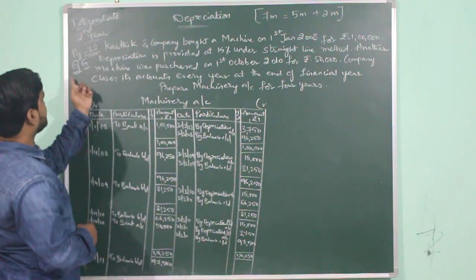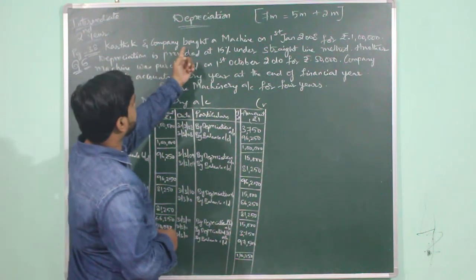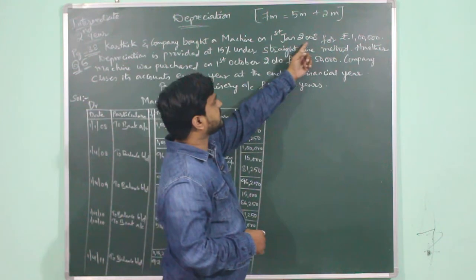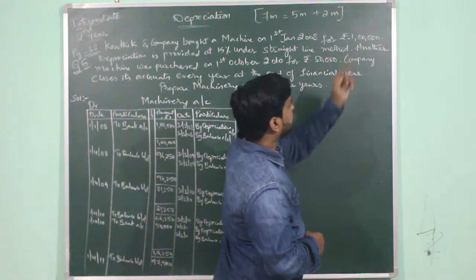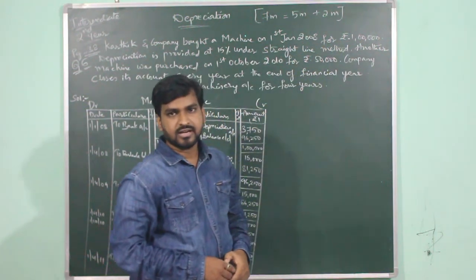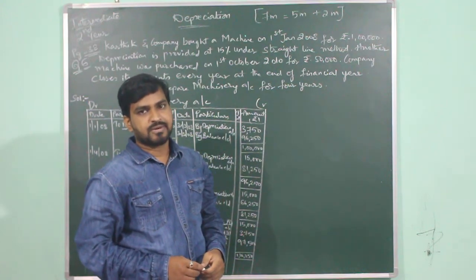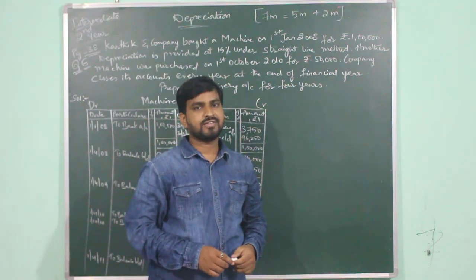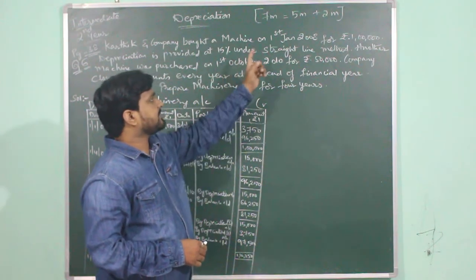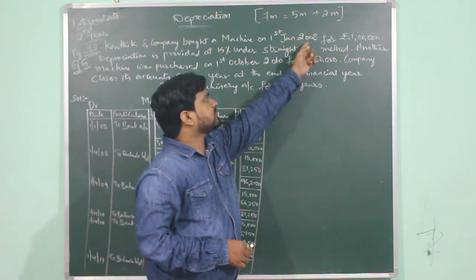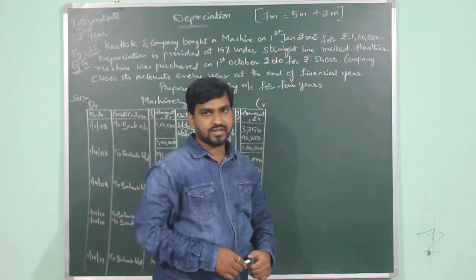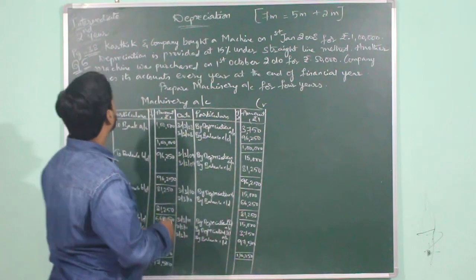Page number 38, question number 6. Karthik and company bought a machine on 1st January 2008 for rupees 1 lakh. So who is purchasing the asset here? Karthik and company, they are purchasing an asset and the name of the asset is machinery. They are purchasing the asset on 1st January 2008 for rupees 1 lakh. So what is the cost of the asset? It is given as 1 lakh.